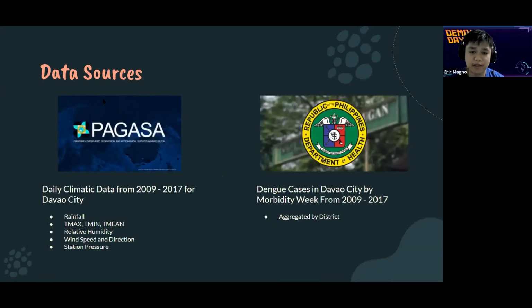So here are my 2 data sources. First is PAGASA, which provided me with daily climatic data from 2009 to 2017 for Davao City. These would be rainfall, Tmax, Tmin, Tmean, relative humidity, wind speed and direction, and station pressure. We also have data from the DOH, which provided me with dengue cases in Davao City by morbidity week from 2009 to 2017, and these would be aggregated by district.